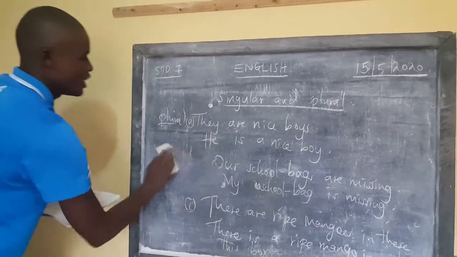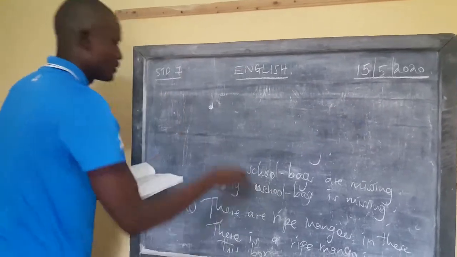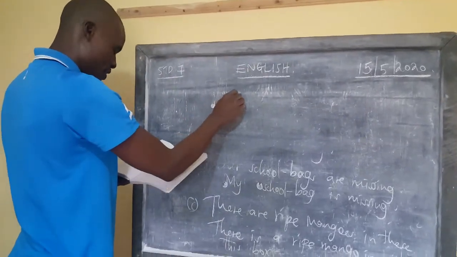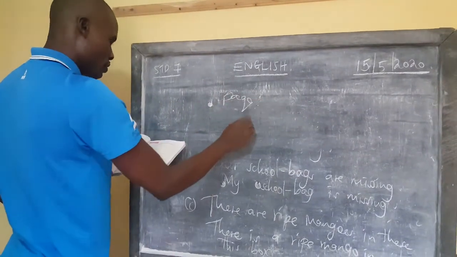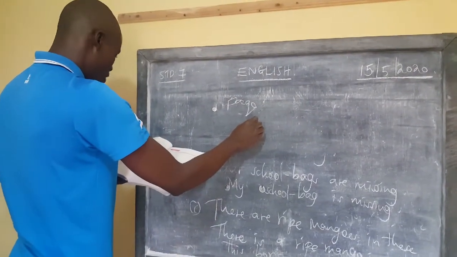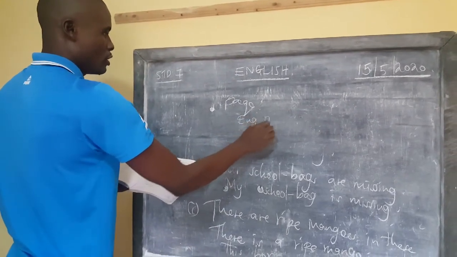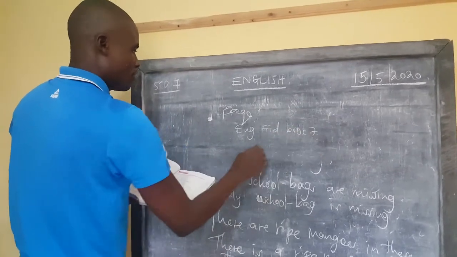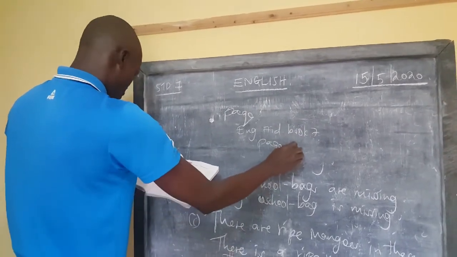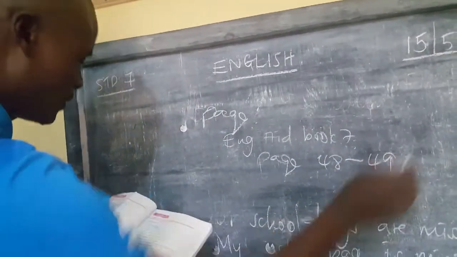Before we go to the composition I had promised to teach, the work is going to come on page 48 to page 49 of the English 8 book 7.